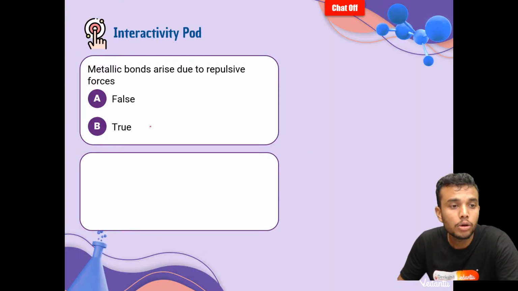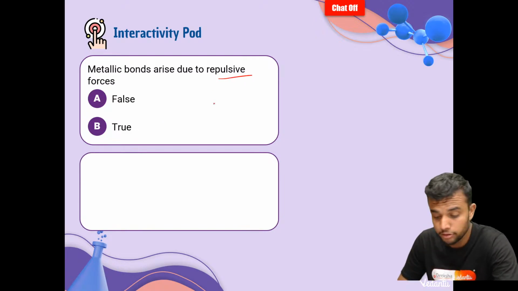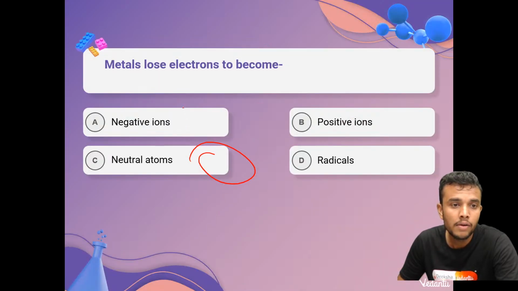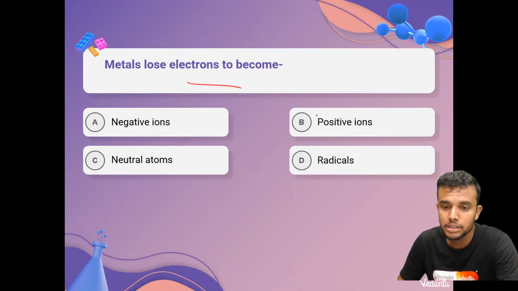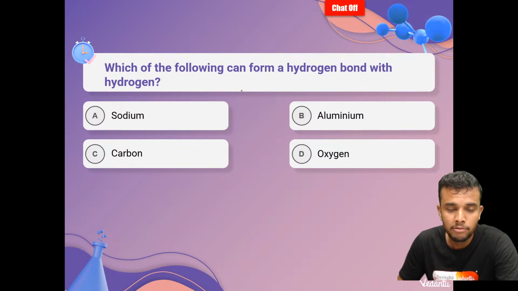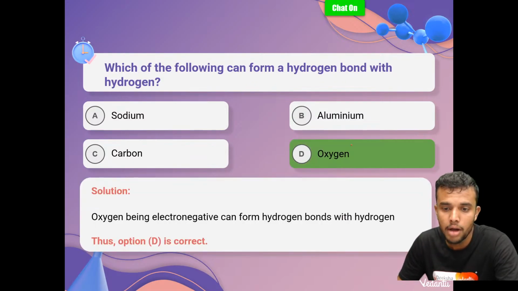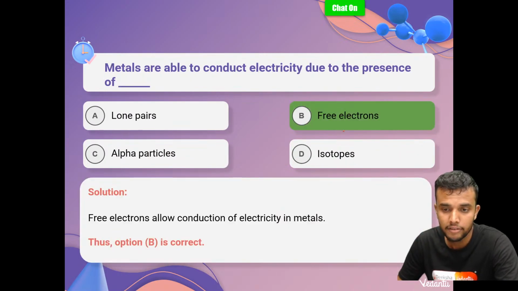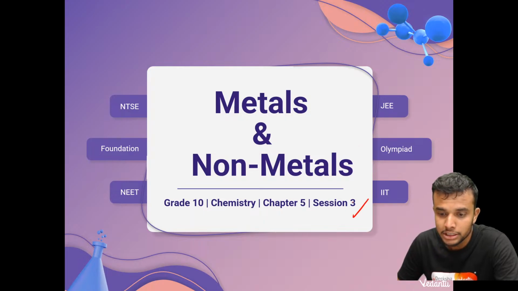Very simple. Here one question is there: metallic bond arises due to repulsive force? No, it is false. It is due to attractive force. Let's solve. Metals lose electrons to become positive ions. Which of the following can form a hydrogen bond with hydrogen? They can form with oxygen. They can form with hydrogen. Everything is done. Free electron.